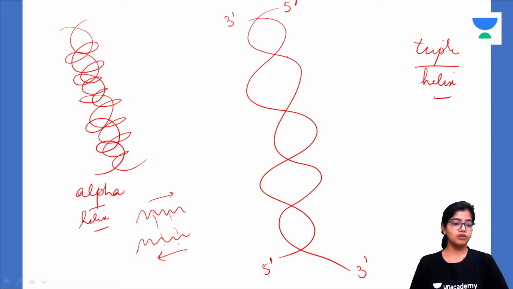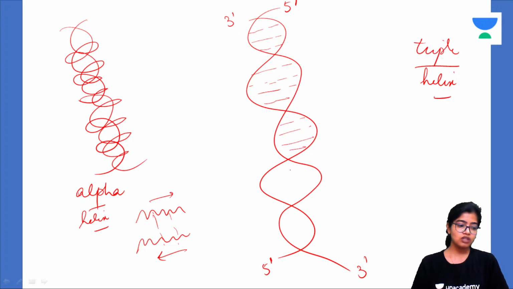So now this is running from 5' to 3'. Its 5' end is in close proximity with the 3' end of the sister chain. So this is what is anti-parallel. So double helix, anti-parallel, and what is semi-conservative nature? Between these two strands there is a hydrogen bond, existing between the nitrogenous bases of the individual strands, isn't it? These strands have nitrogenous bases which are linked through the hydrogen bond.